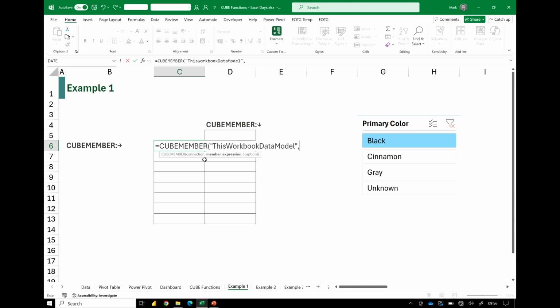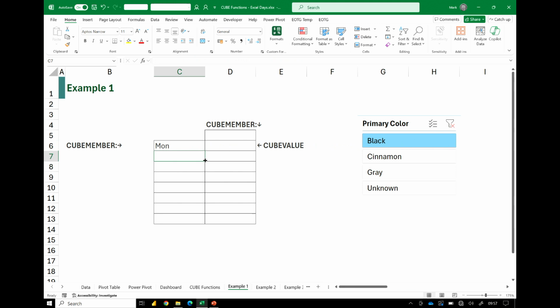Now, we've next got a member expression. That is the next element that we want. And the interesting thing about cube functions is that all these things are placed in double quotes, so they are always text, which gives us some interesting use cases. We get some IntelliSense. So for my calendar table, type a dot. It says, well, what column do you want? I'm going to use day name. And if I want to pull out a specific day in square brackets, I'll put that as Monday. I'll close my double quotes, close my bracket, and press return. And now that says Monday.